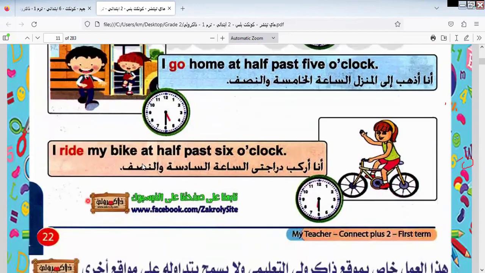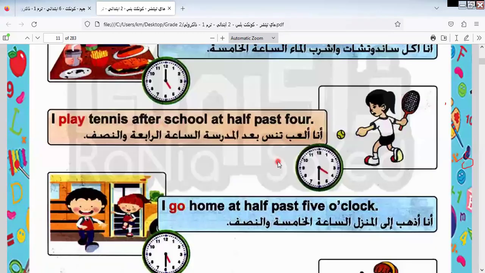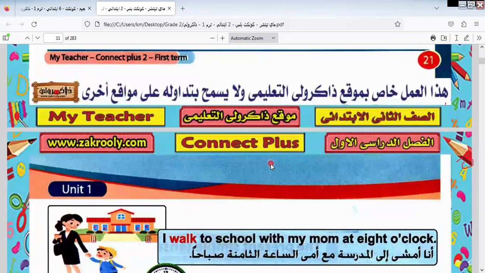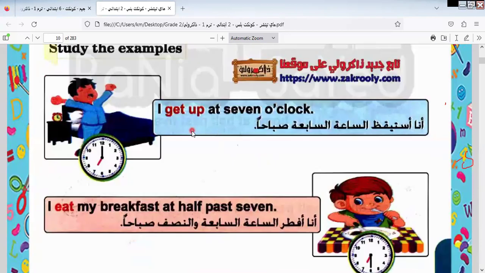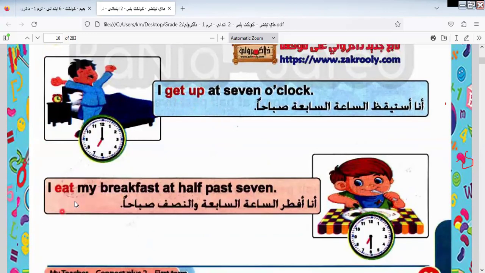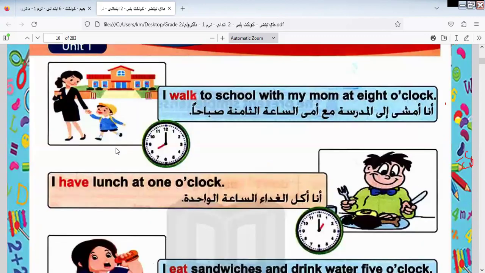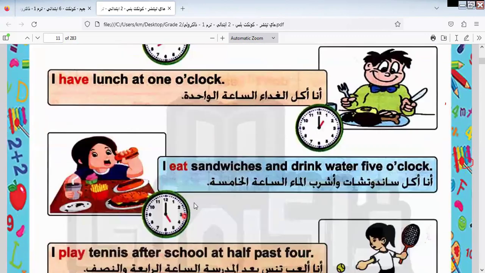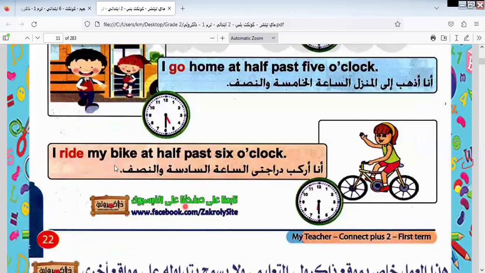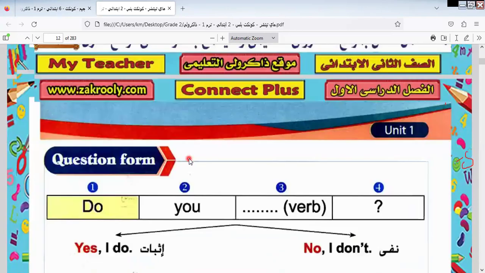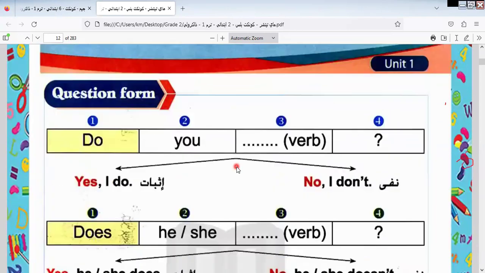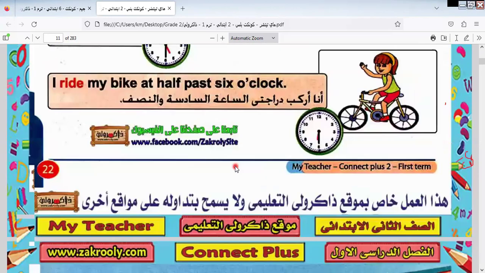I ride my bike at 6:30. Here we have routine. Let's look at the verbs here: get up, eat, walk, have, eat, play, go, right? So here we talk about routine. Okay. Let's go to another.